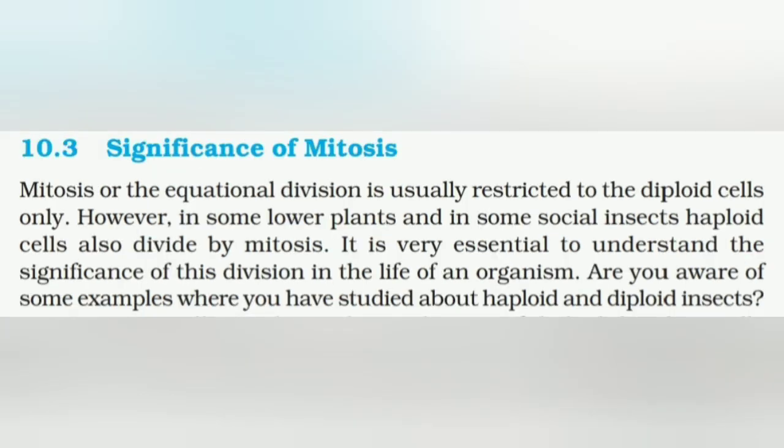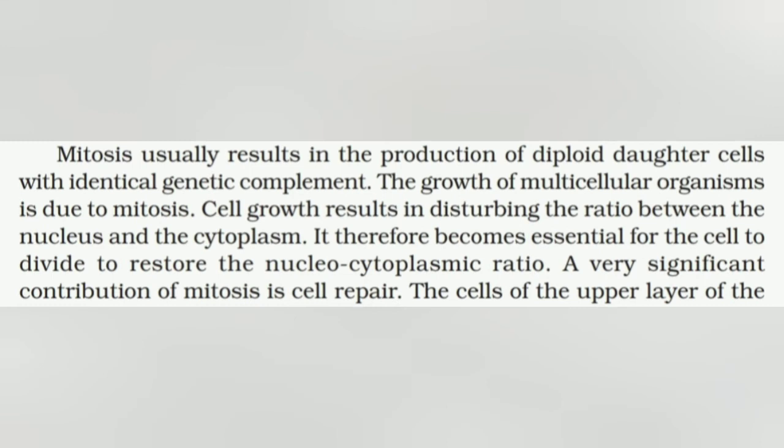What is the significance of mitosis? How is it important for an organism? So mitosis or equational division is usually restricted to the diploid cells only. However, in some lower plants and in some social insects, haploid cells also divide by mitosis. It is very essential to understand the significance of this division in the life of an organism. Are you aware of some example where you have studied about haploid and diploid insects? Yes. We have studied about those insects in earlier chapters.